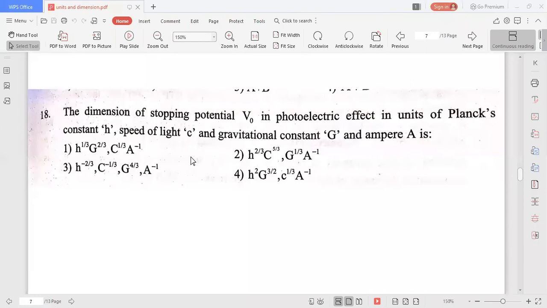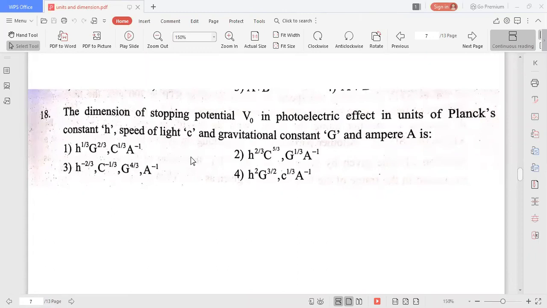First you write the dimensional formula of stopping potential. Then you write the dimensional formulas for individual quantities here: the dimensional formula of Planck's constant in terms of MLT, for gravitational constant, for speed of light, for ampere, and simplify them. If you get the dimensional formula of stopping potential, not only stopping potential, any potential, electric potential or potential difference, then if one of the options has the dimensional formula of this potential, that is the answer. That is one way to find.